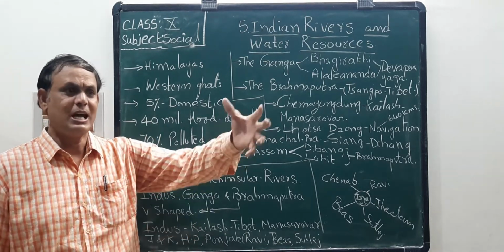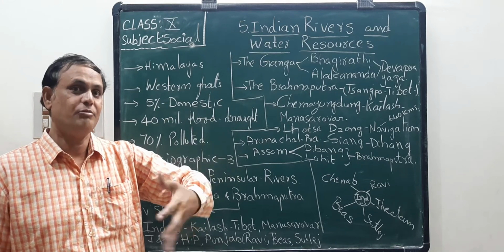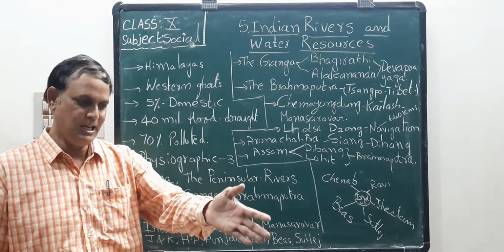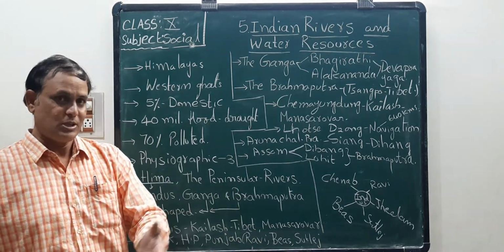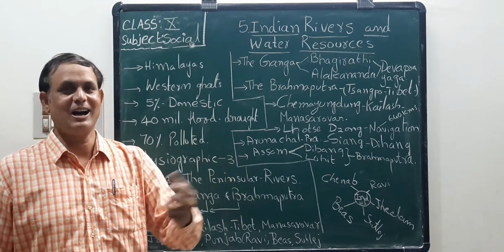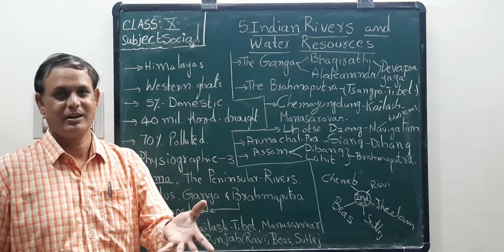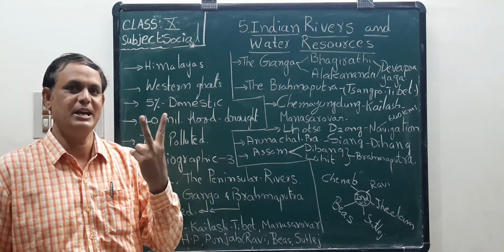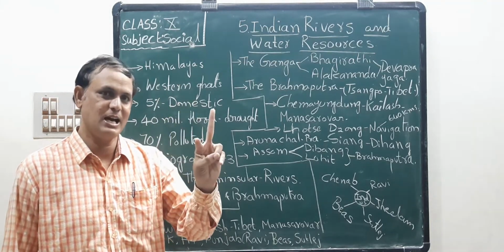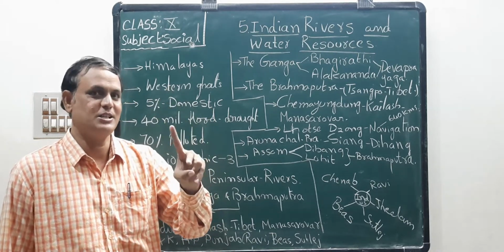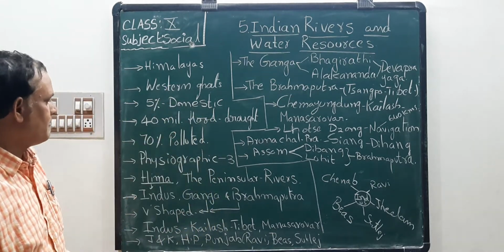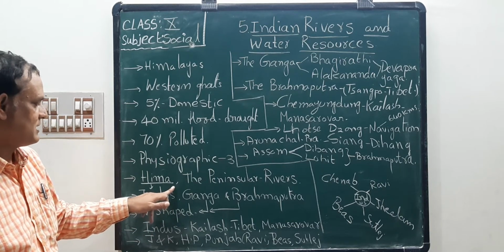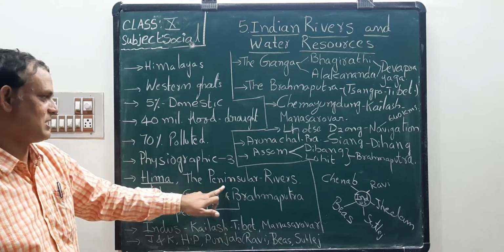That means the rivers originate from the Himalayas, and the rivers in South India originate from the Western Ghats. That is called Peninsular. Are you understood? So these are the two sources of our Indian rivers. First one is Himalayas. Second one is Western Ghats in Peninsular India. Next one, what about Himalayas? I said already, Himalayan rivers and Peninsular rivers.